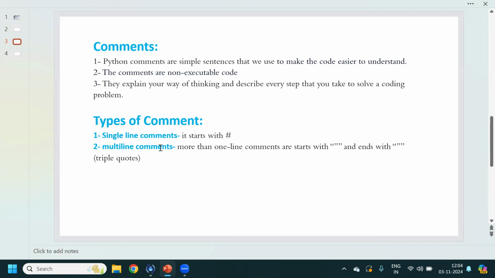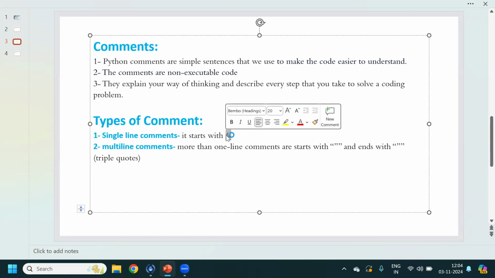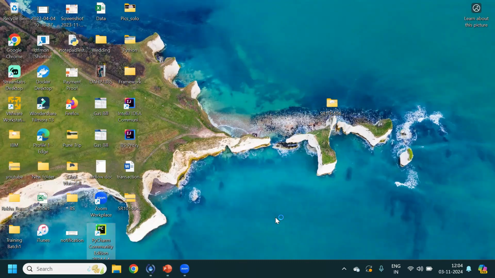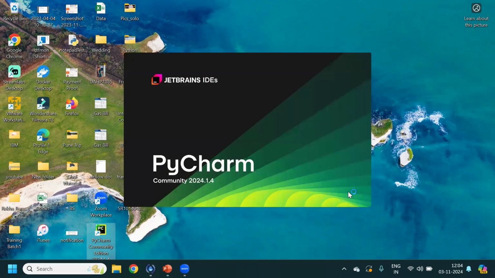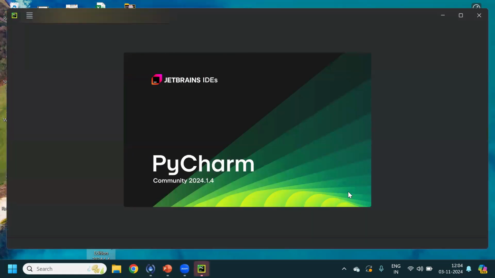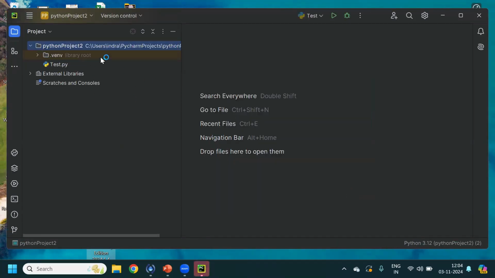One is single line comment. Second one is multiple line comments. Single line comment, we can comment using hash, and multi-line comments we can comment by using triple quotes. Let me write one simple program and then I can show you how we can add the single line comment and multiple line comments. I have opened the PyCharm.